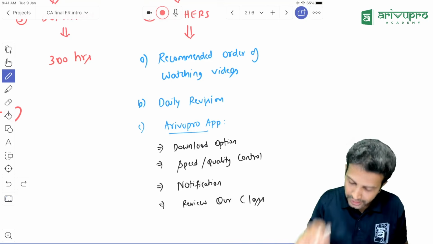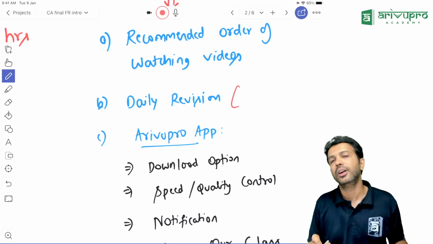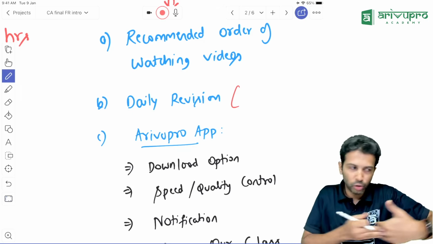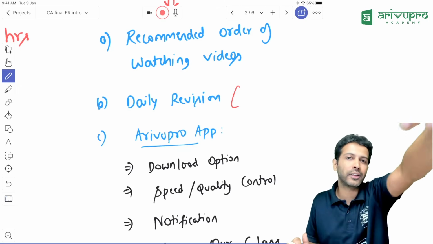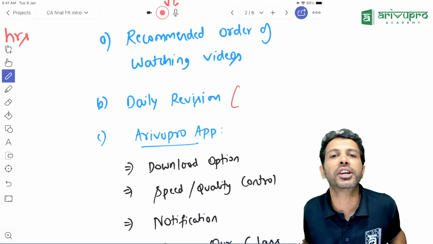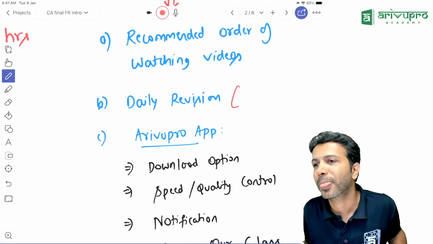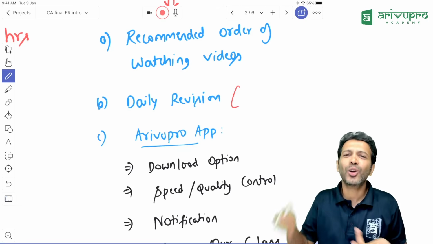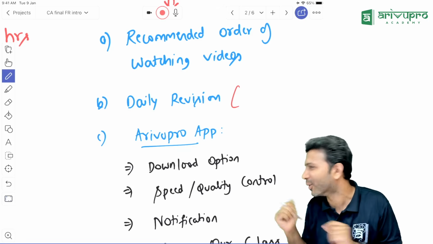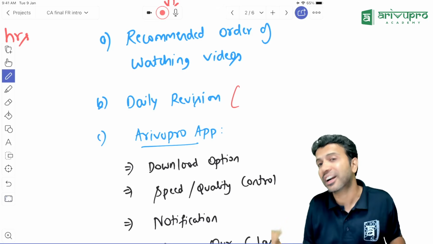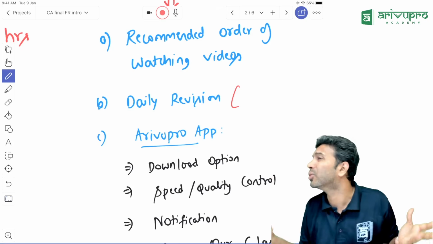But for that to happen, since it is voluminous, it is difficult to remember all of it. Like I told you, 300 hours is the duration. So it will roughly go for at least 3 months, right? Now, if I ask you what color shirt you wore yesterday, what will you say? Today's breakfast we will not remember after 1 or 2 hours. We live in a digital atmosphere where we have information overdose.